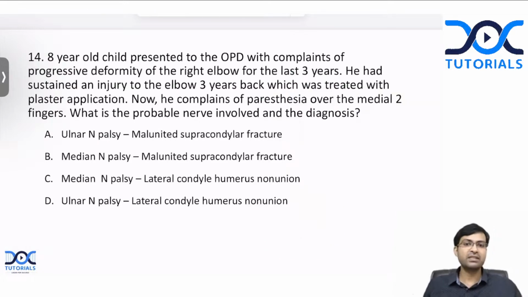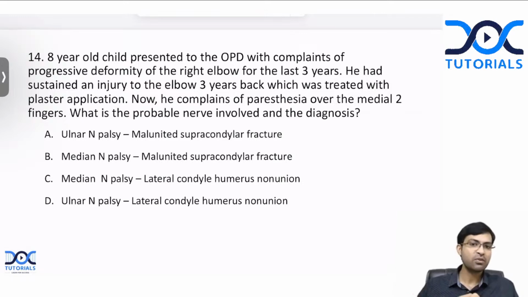Next question. This is a very interesting question. An 8-year-old child presented to the OPD with complaints of progressive deformity of the right elbow for the last 3 years. He had sustained an injury to the elbow 3 years back, which was treated with plaster application. Now he complains of paresthesias over the medial two fingers. What is the probable nerve involved and the diagnosis?